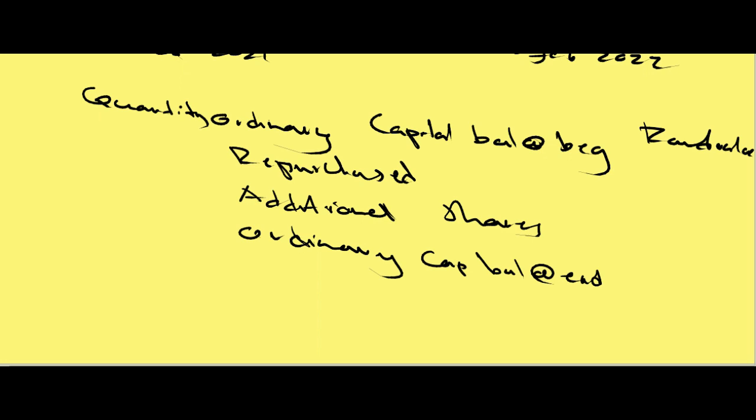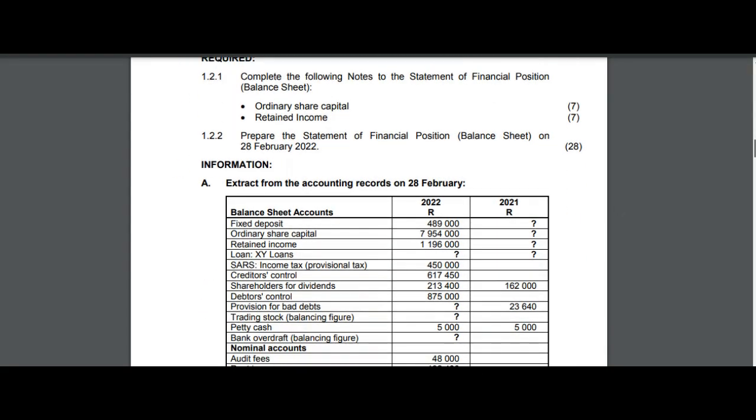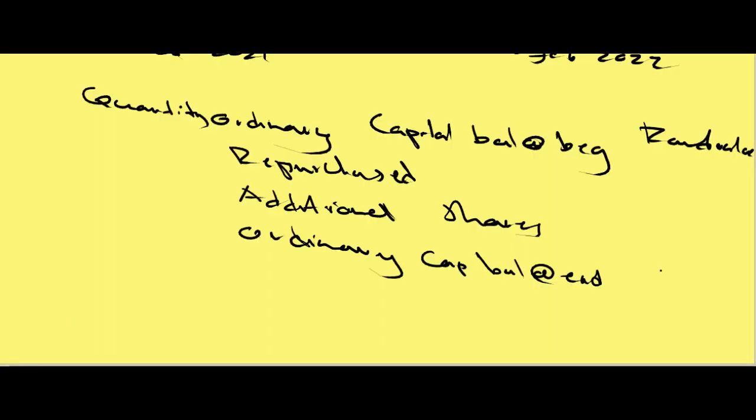Now what we'll want to do is to start by filling in what we have on the ordinary share capital note. We go back to our information that has been given unto us. We see that we have ordinary share capital line on the statement of financial position. The opening balance hasn't been given unto us, but we have the closing balance. So that is what we're going to start with. We go to the ordinary share capital balance at the end. We have 7,954,000.